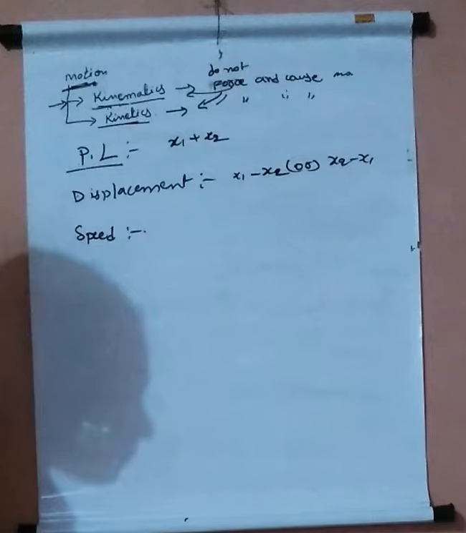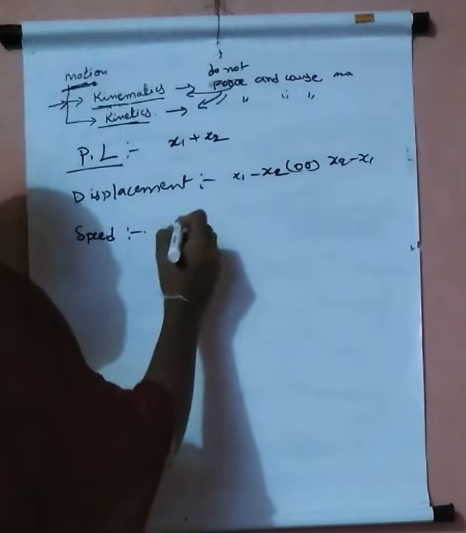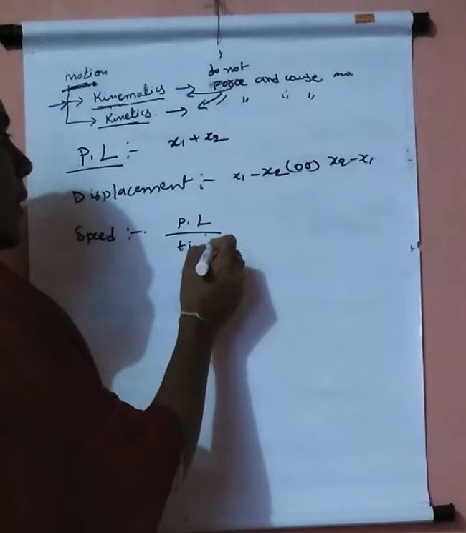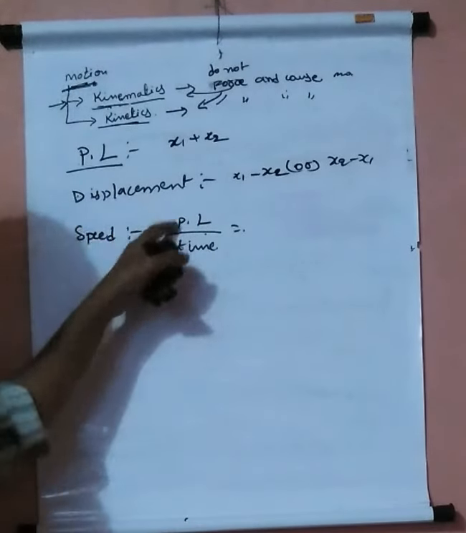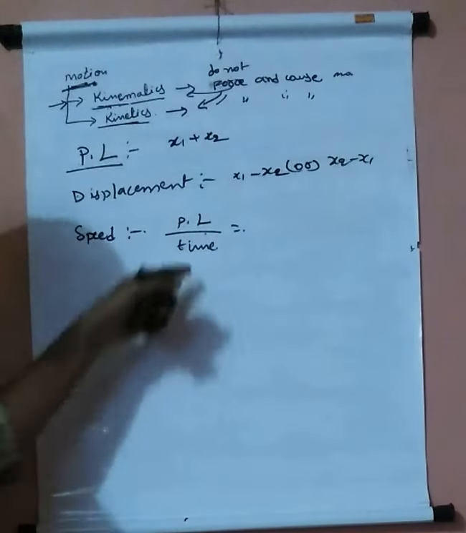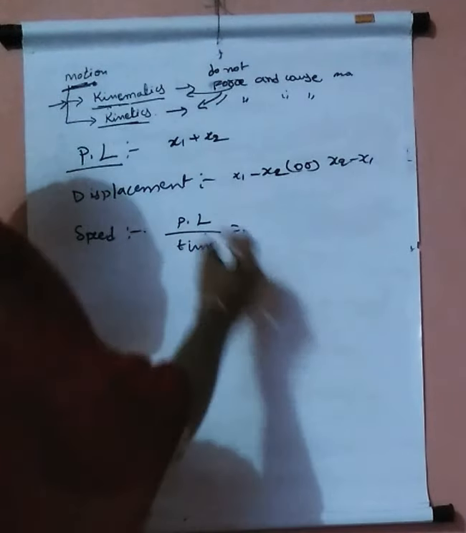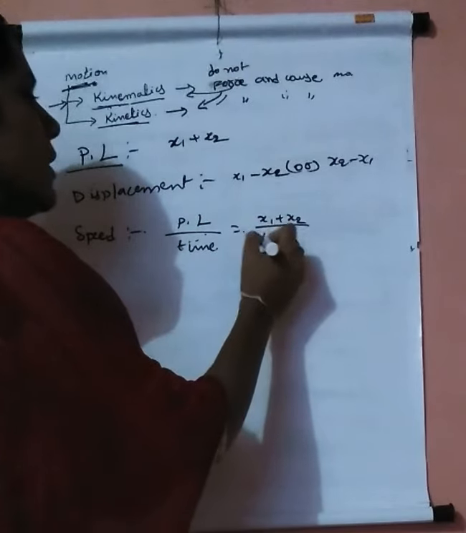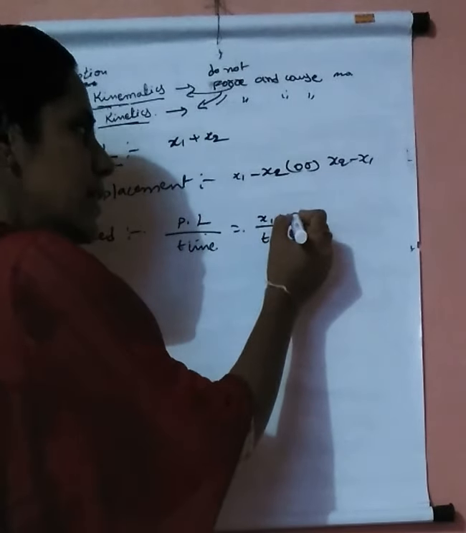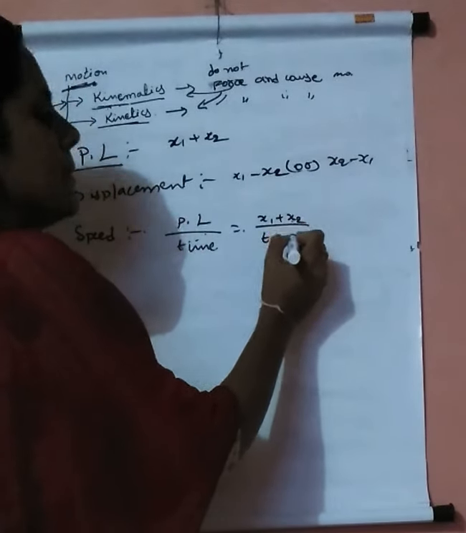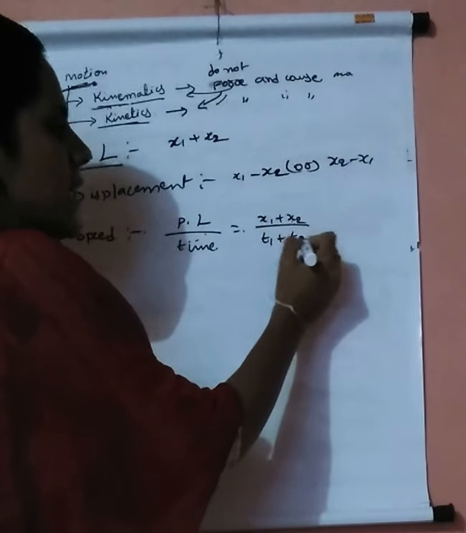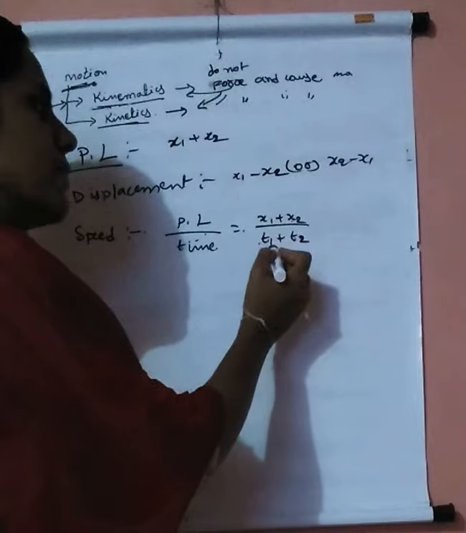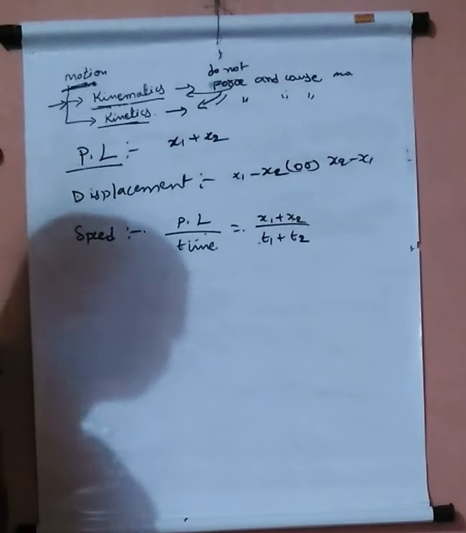Speed is defined as the ratio of path length to the time taken, the ratio of path length covered by the object to the time taken. The path length is x1 plus x2, and the time taken is initially t1, and for moving the further x2 distance it takes time t2. Therefore the speed is x1 plus x2 divided by t1 plus t2.